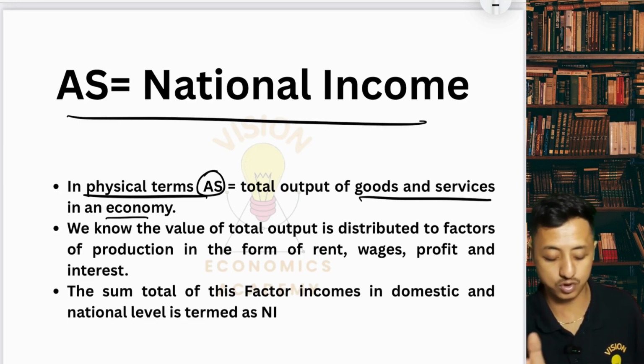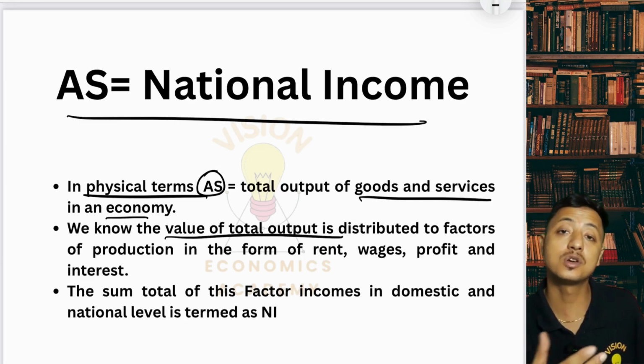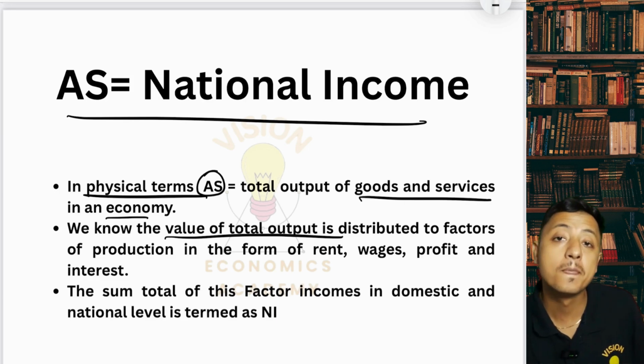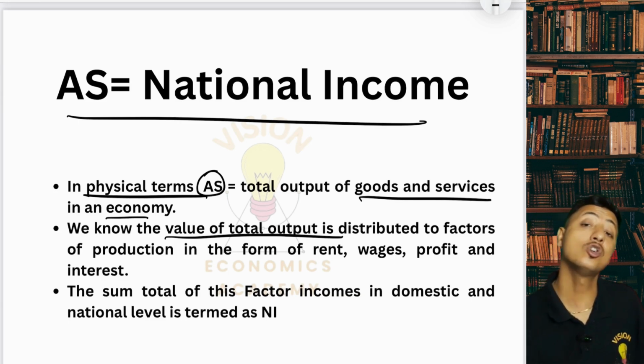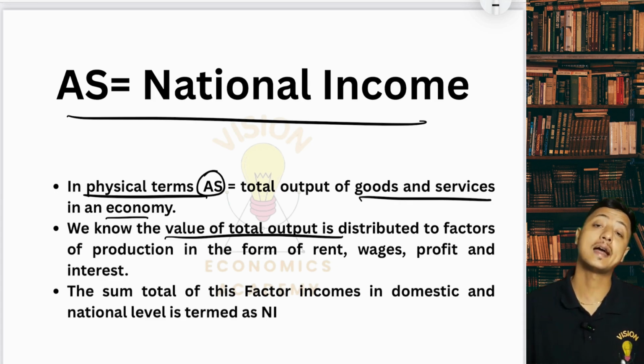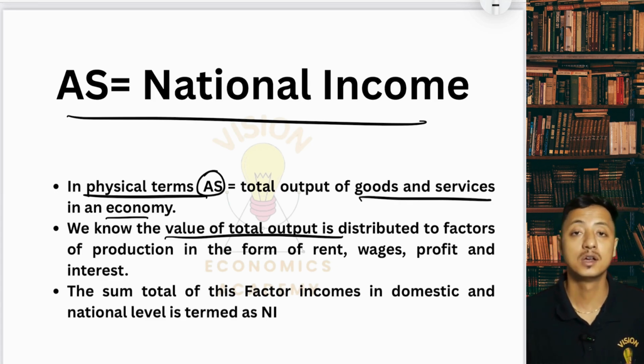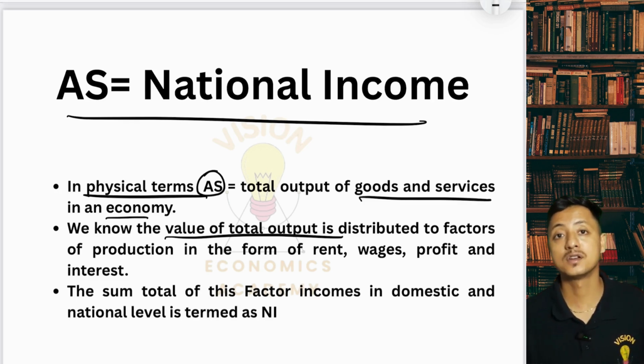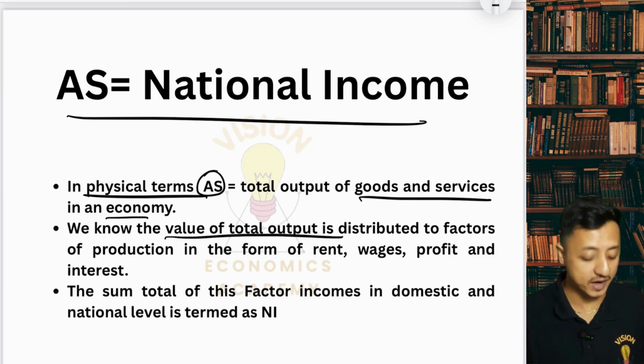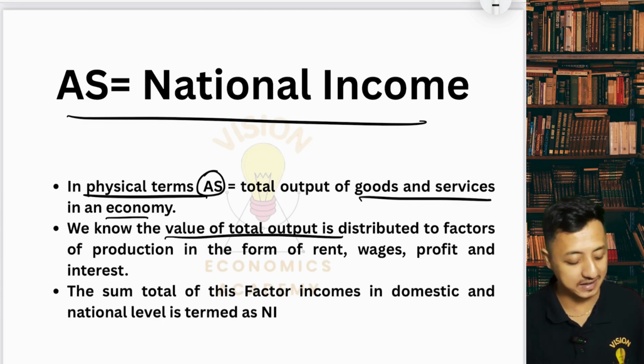So the value of total output is distributed back to the factor inputs, for their factor services. In order to produce, land, labor, capital and organization were all involved. So the value of total output is distributed in the form of rent, wages, profit and interest.